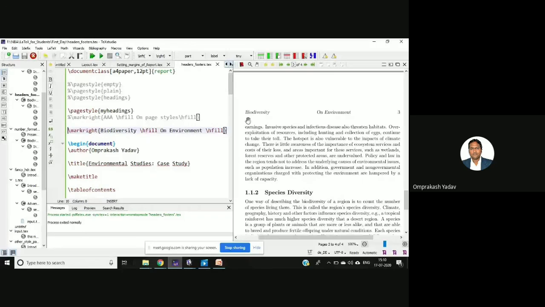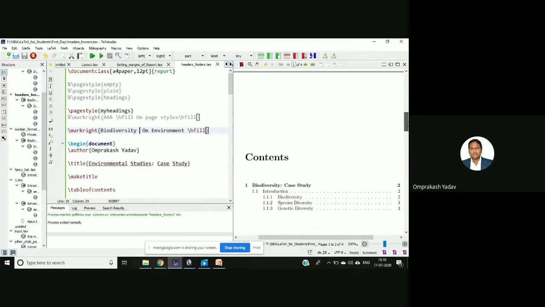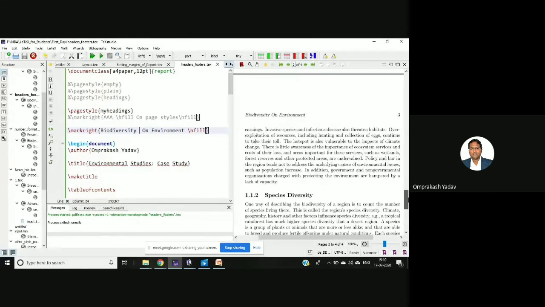So if you see here, biodiversity, then this information is given, user supplied information, biodiversity, then H field, which will give the space, and then on environment. And then after that H field again. So this space, and then there is a 3. Now let me remove this H field. See here, biodiversity on environment. I'll put it here again.